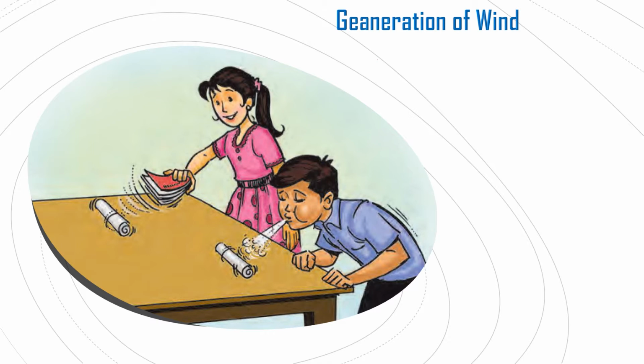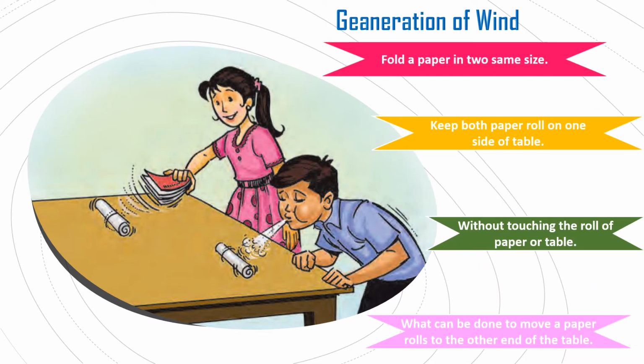So why does air move? It means how can winds be generated. In this picture you have to observe an experiment. First, fold a paper in two of the same size. Then keep both paper rolls on one side of the table without touching the rolls of paper or the table. Then what can be done to move the paper rolls to the other end of the table?